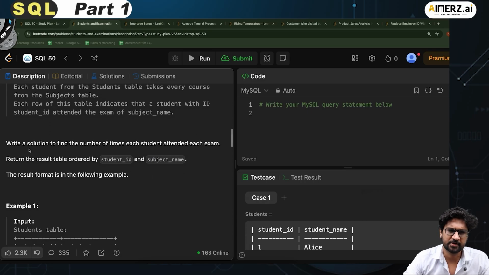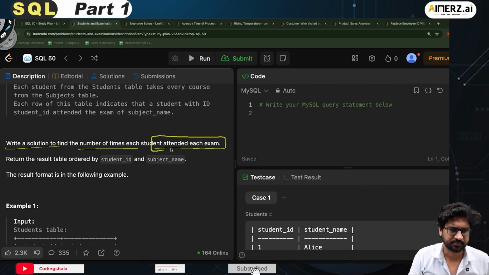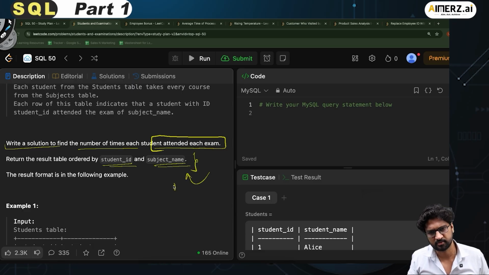Fair enough. Write a solution to find the number of times each student attended each examination. Means that a student can attend an examination multiple times. Return the result table ordered by the student ID and the student name. So there has to be an ordering.